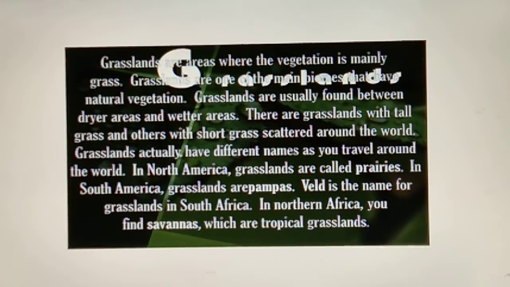Dear students, I told you earlier that grassland is known by different names in different regions. Like in North America, grasslands are called prairies. In South America, grasslands are called pampas. So there are different names for grassland in different regions.